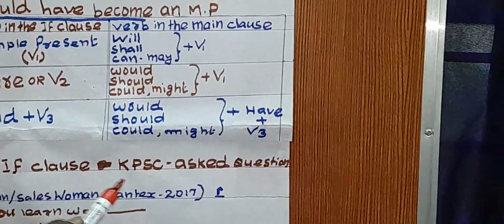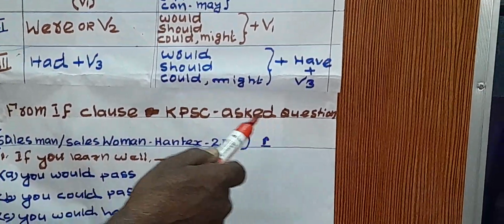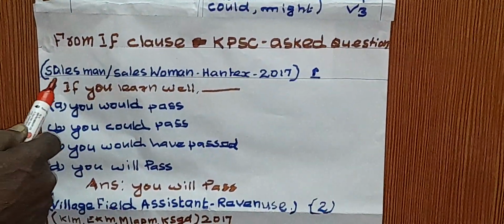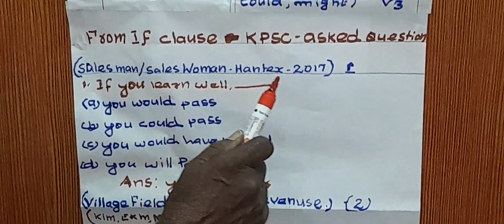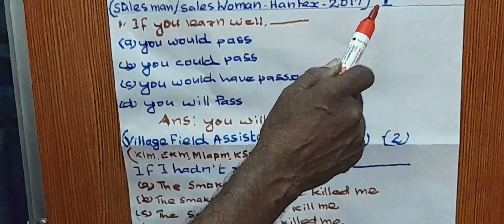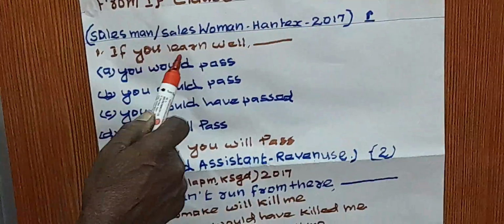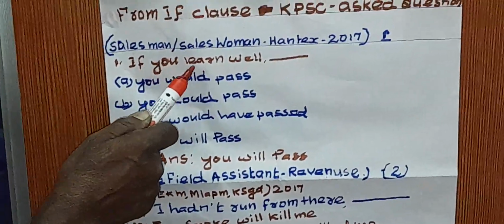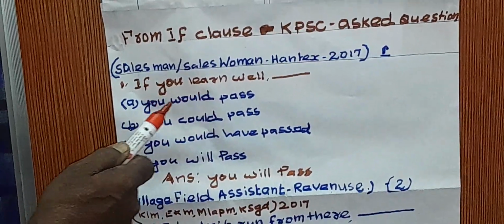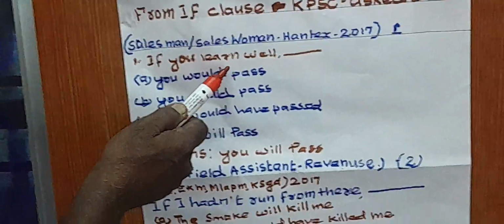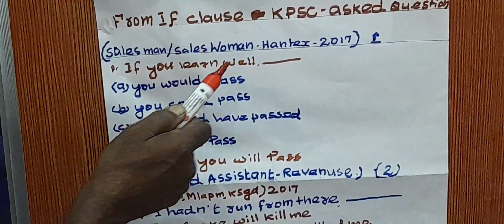From the if clause Kerala PSC asked questions; I have given 2 questions. Here, Salesman, Saleswoman, Handex 2017 asked this question: if you learn well, this is the subordinate clause. Here the notable thing is learn. Learn means V1.